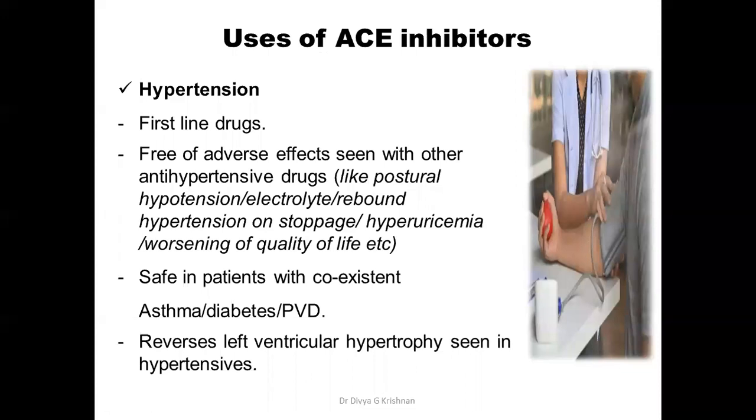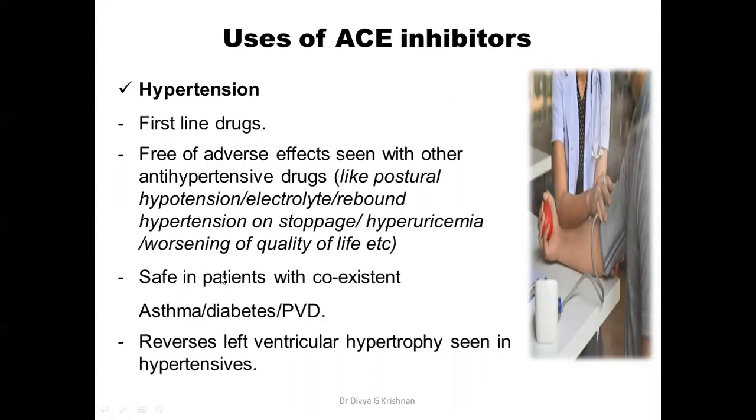Now we'll finally come to the uses of ACE inhibitors. The principal use of ACE inhibitors is in hypertension. It is a first line drug in hypertension, and the advantage is that it is free of adverse effects that are usually seen with the other antihypertensive drugs. You have not studied the antihypertensive drugs as of now, but when you study, you will see that the other antihypertensive drugs might be associated with postural hypotension, electrolyte imbalances, rebound hypertension on stoppage, and so on. And these are not there in the case of ACE inhibitors.